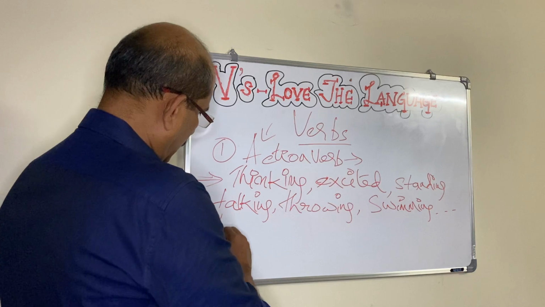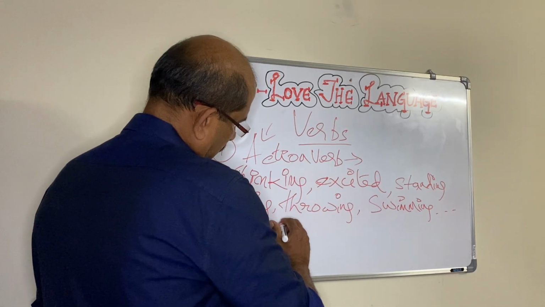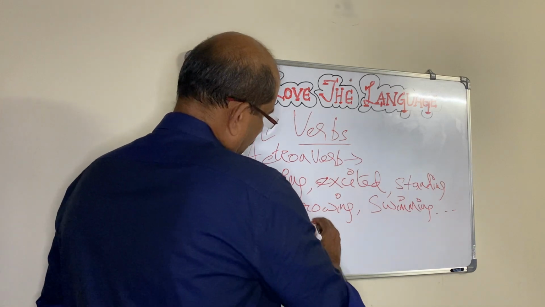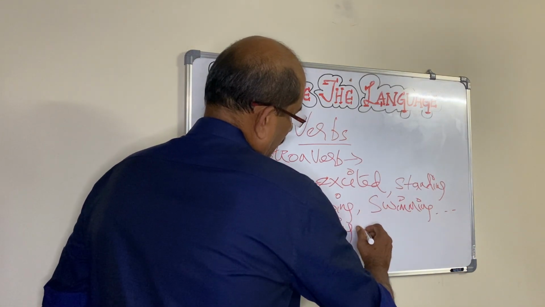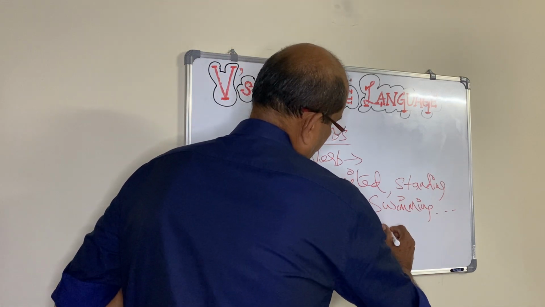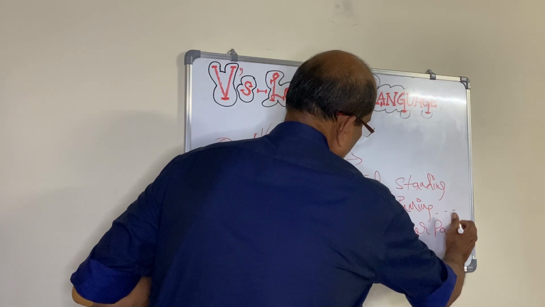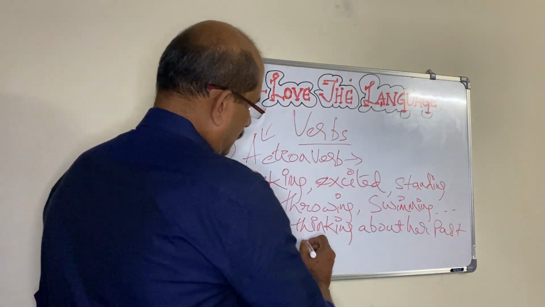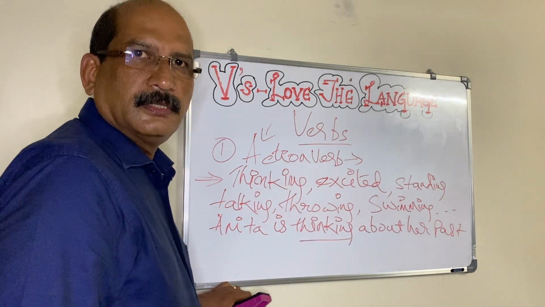Thinking: Anita is thinking about her past. Anita is thinking about her past.